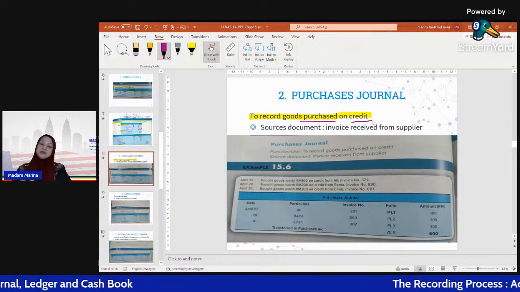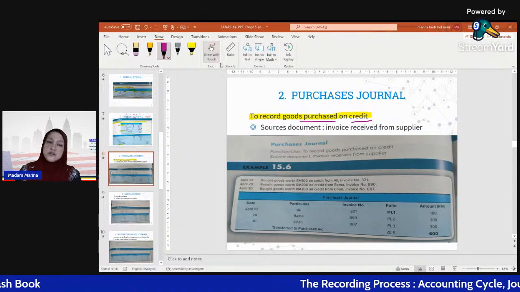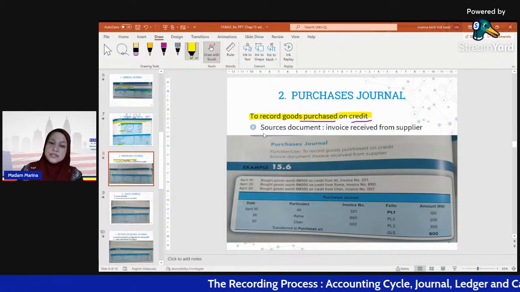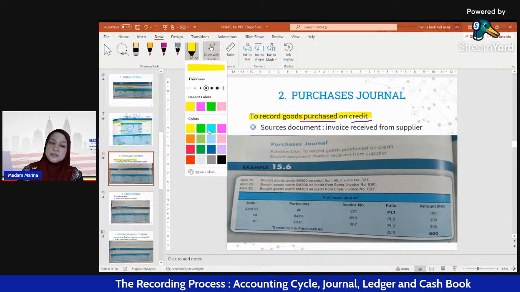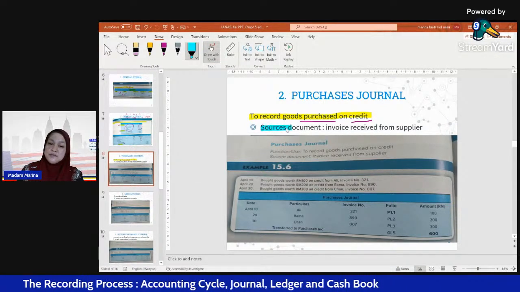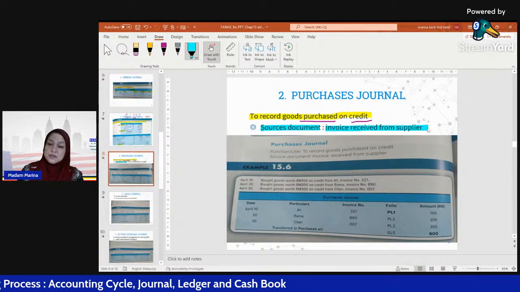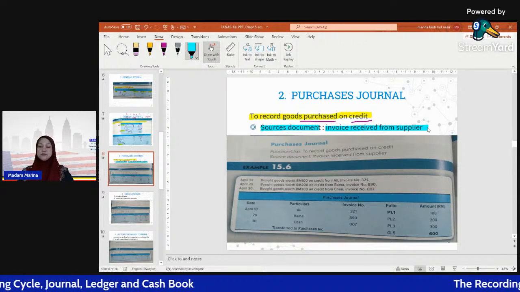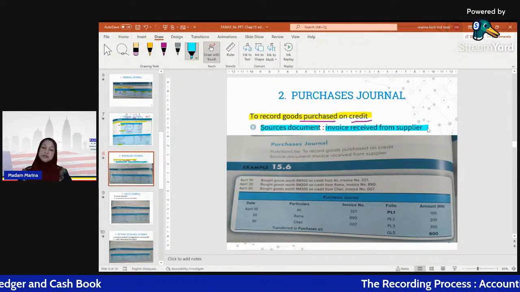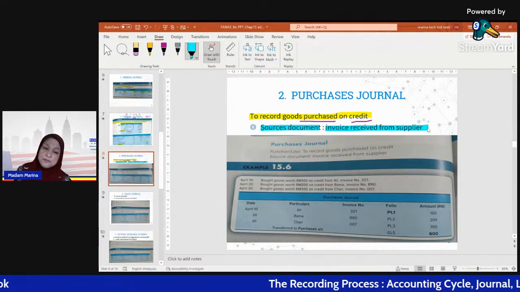So what is the source of document? The source of document is an invoice received from supplier. Original invoice received from supplier. This is the document.